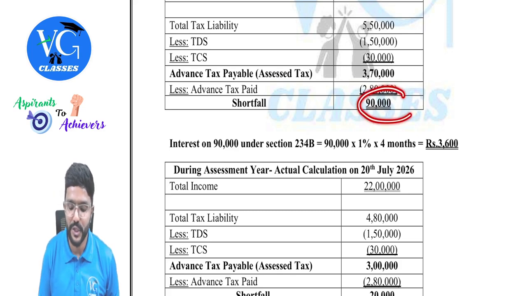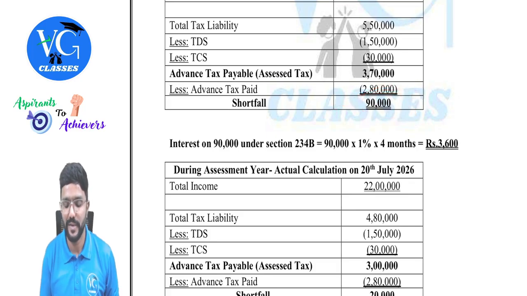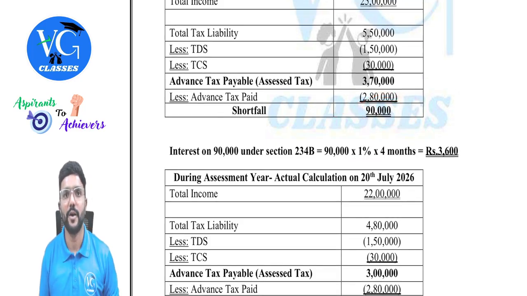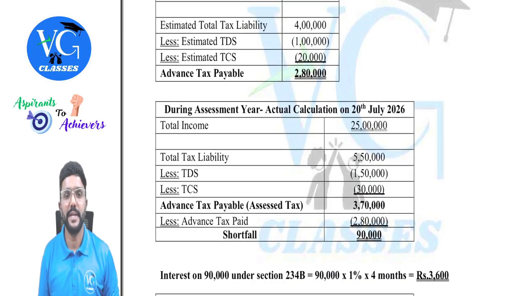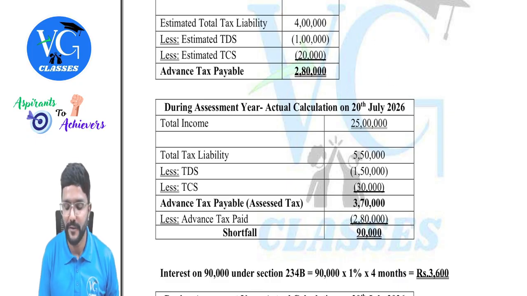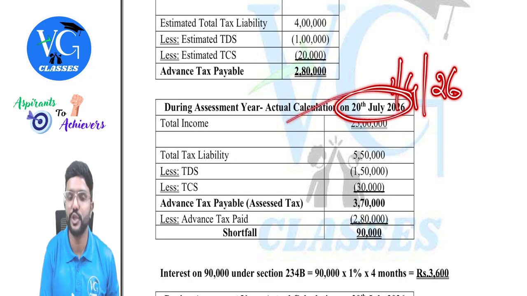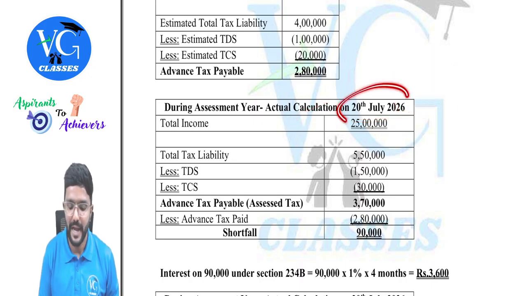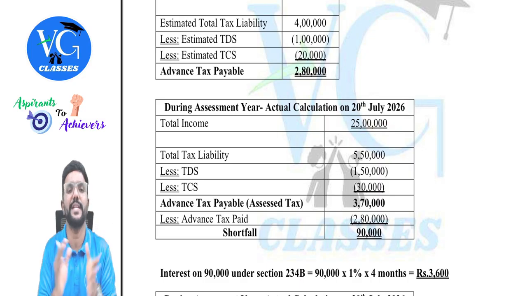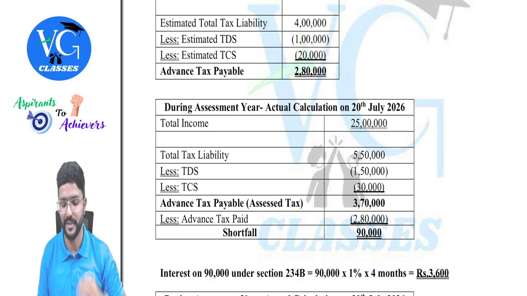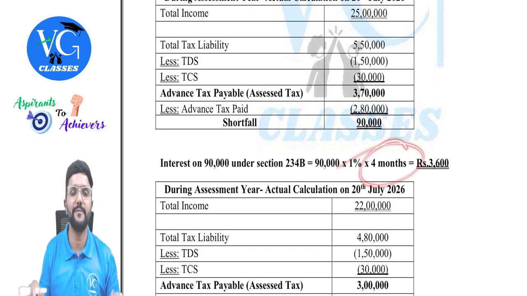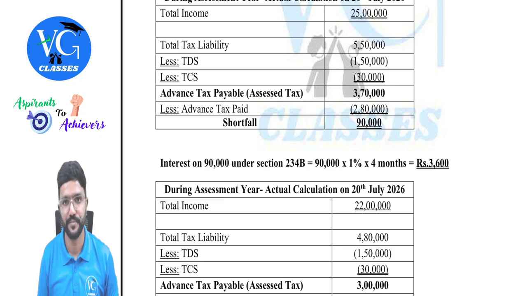So on whatever shortfall is there, interest would be levied at 1% for how many months? Interest under section 234B will start from 1st April of the assessment year till when? Till the actual calculation. I have given here, actual calculation is done, assume on 20th July. So we need to calculate interest for April, May, June and July, 4 months. Even part of the month has to be taken as full month, guys.